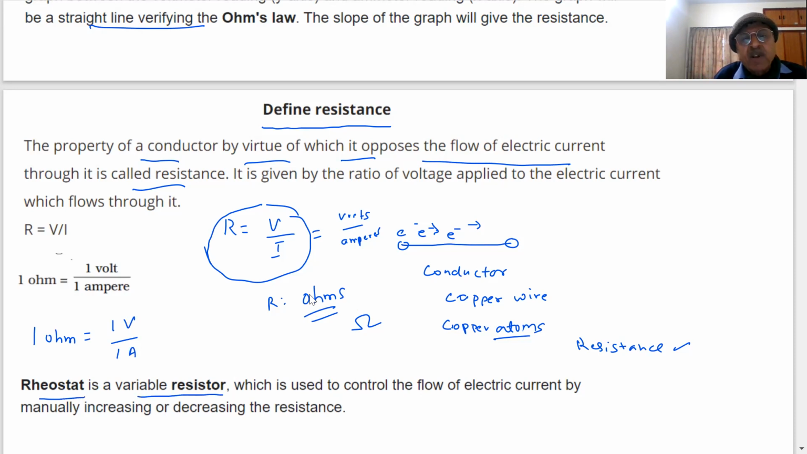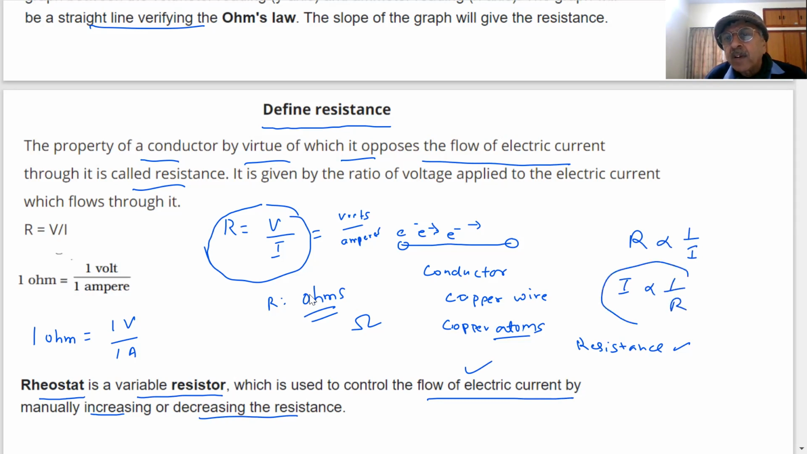Now what is a rheostat? As I said, it is a variable resistor. Here resistance is fixed when I have an electric circuit. But suppose instead of this I use a variable resistance, as I showed by the arrow, so that the length of the wire can be increased or decreased. Then the resistance becomes variable. This is used to control the flow of electric current by increasing or decreasing the resistance. Why do we use it? Because current and resistance are inversely proportional, I is inversely proportional to R. Is it clear?